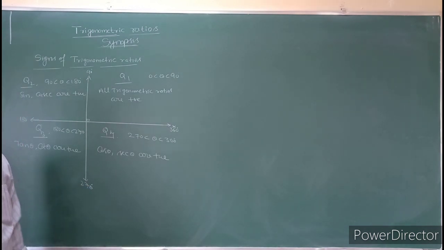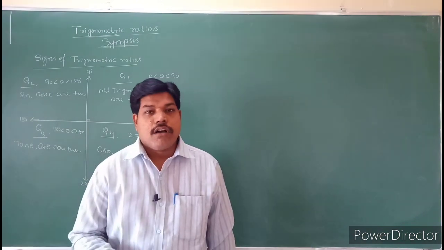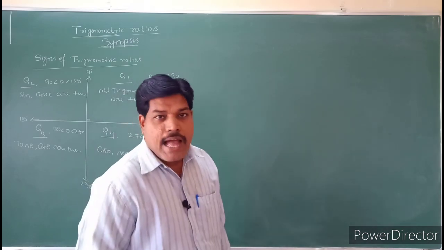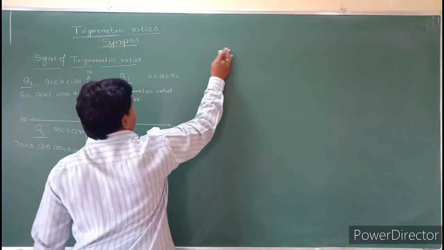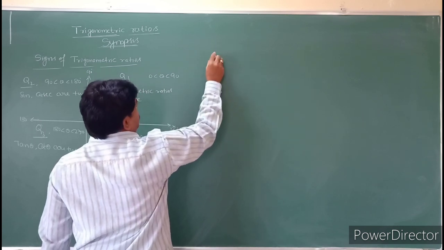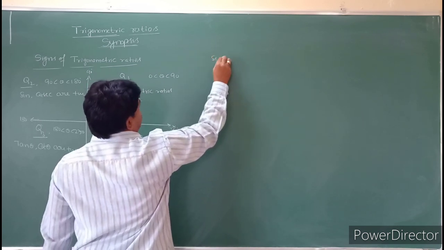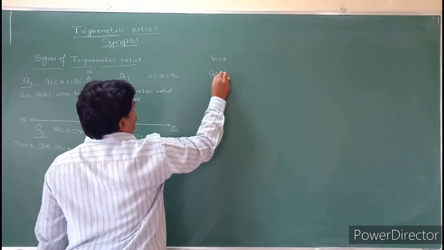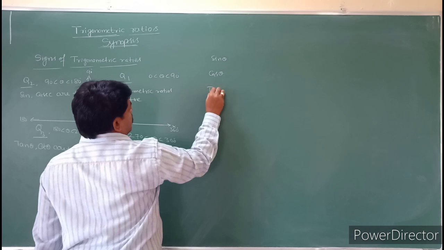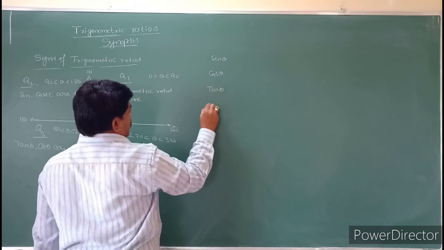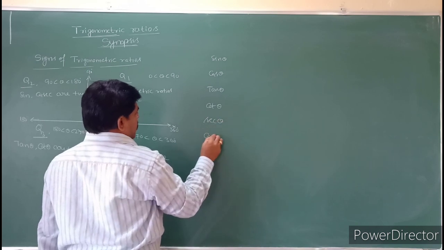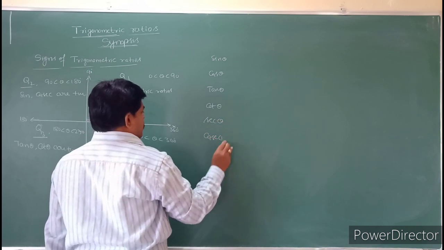Okay, students. So see this one. Values of trigonometric ratios for certain angles. So see students, what are the angles here? First one we will take sine and cos, next tan, next cot, next secant, next one is cosecant theta.